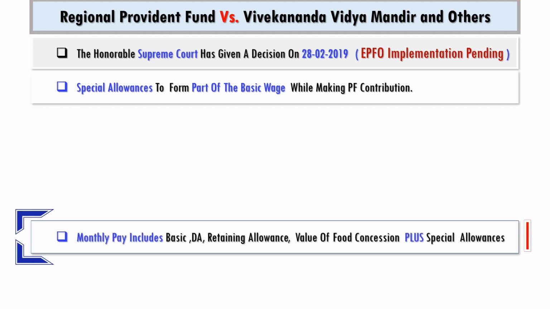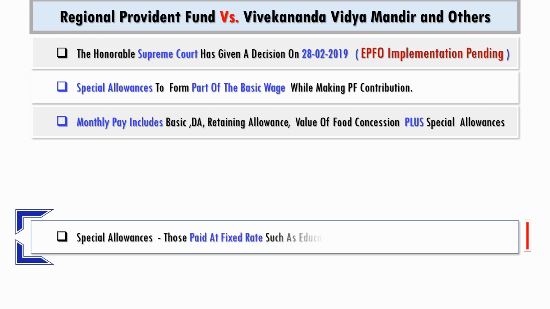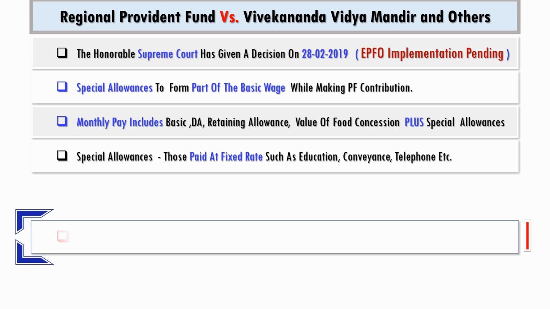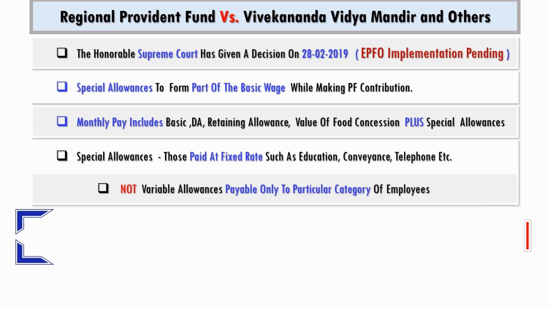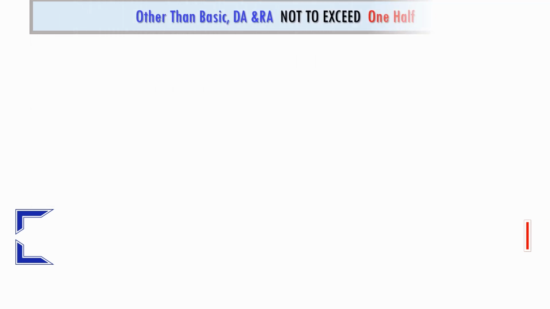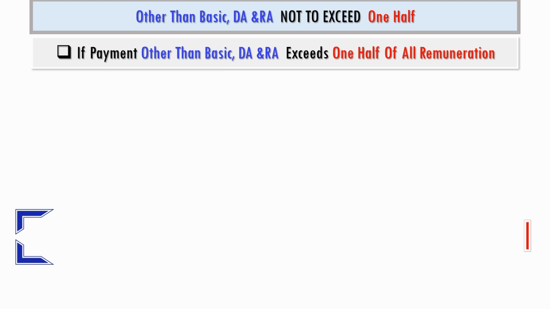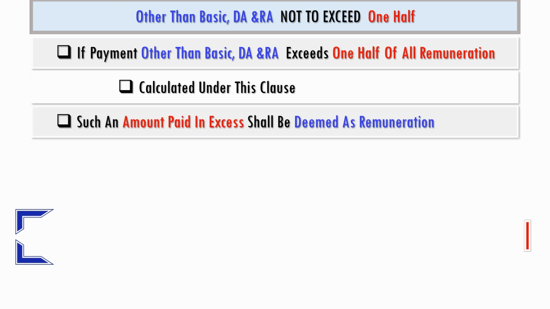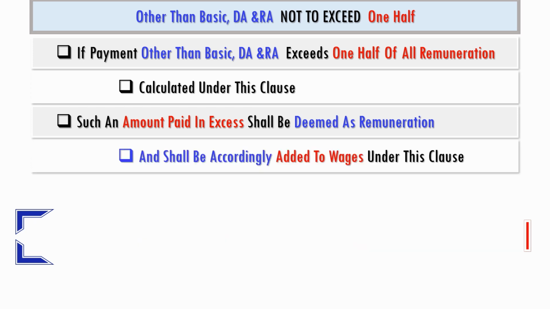The relevant pay has to include basic, DA, retaining allowance, value of food concession, and special allowances which are paid at fixed rate for education, conveyance, telephone, etc. But variable allowances which are payable only to particular category of employees need not form a part of basic wage. The code stipulates that the proportion of other than basic, DA and RA in the remuneration should not exceed 50%. It stipulates the contribution towards Provident Fund and gratuity has to be based on a minimum of 50% of total remuneration.